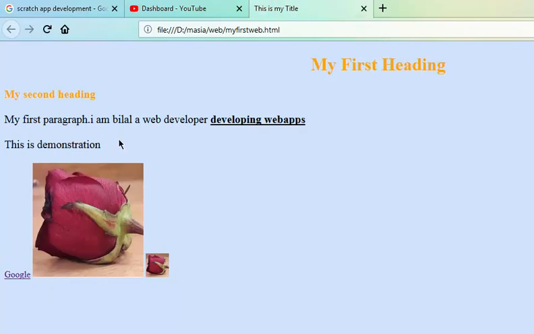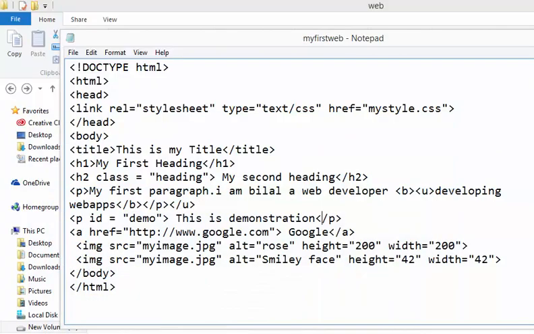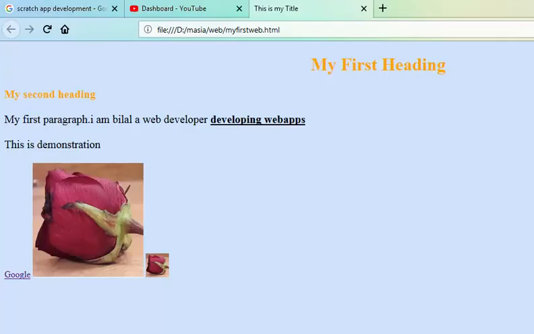Now I will create a button, and when I click on that button, this text, this demonstration, will be changed into Hello JavaScript. So let's see how this is done. We will see in our style.